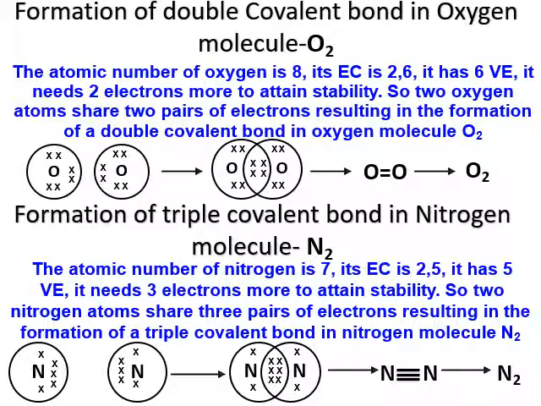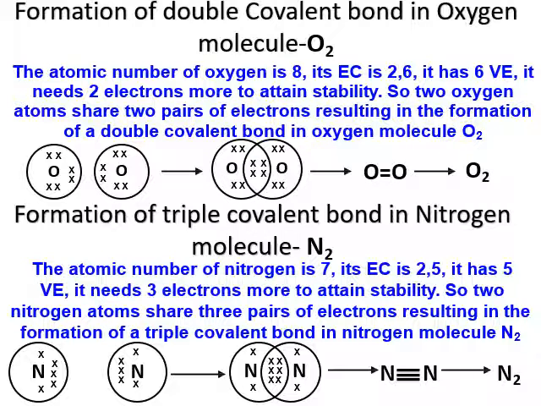Formation of a double covalent bond in the oxygen molecule O2. The atomic number of oxygen is 8. Its electronic configuration is 2 and 6. It has 6 valence electrons. It needs 2 electrons to attain stability, or to attain octet configuration. So, 2 oxygen atoms share 2 pairs of electrons, resulting in the formation of a double covalent bond in the oxygen molecule.